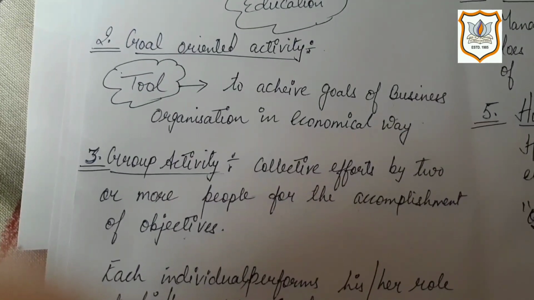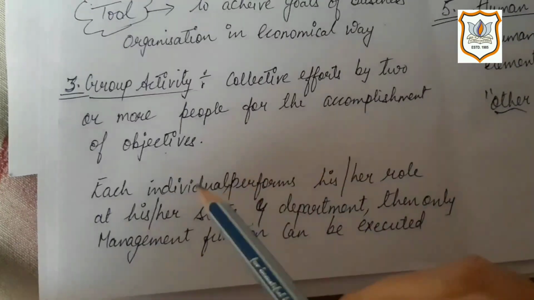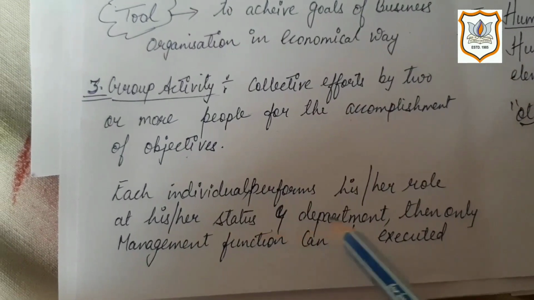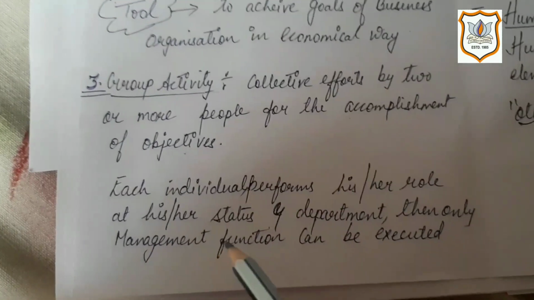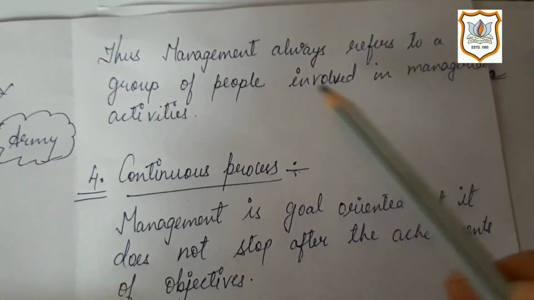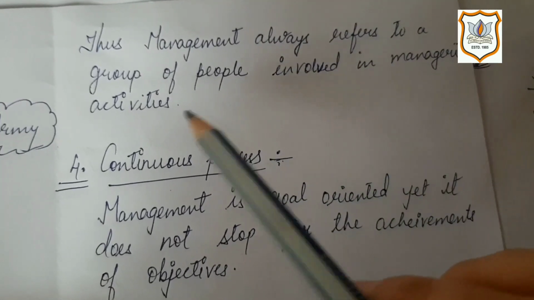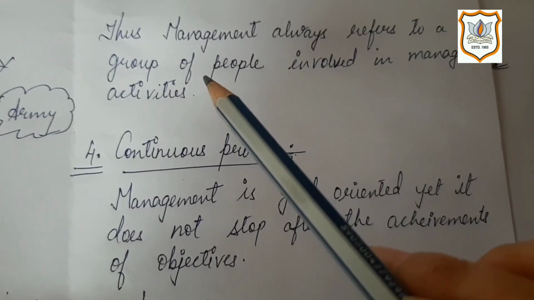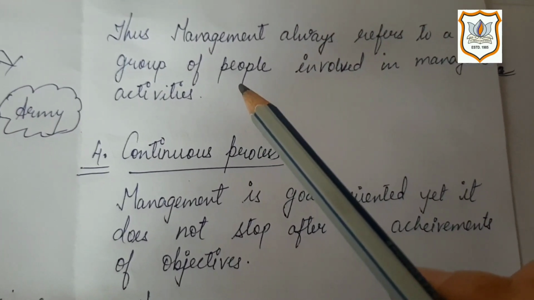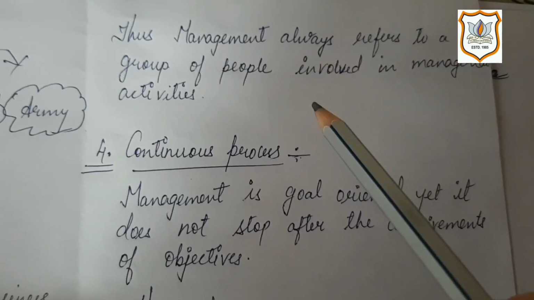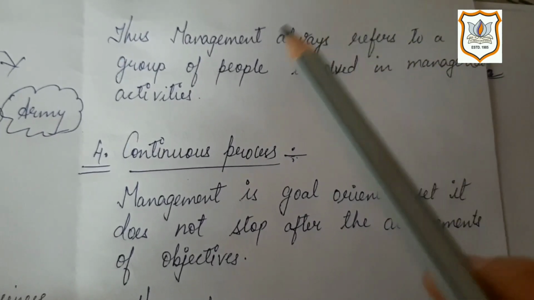So here in management, each individual performs his or her role at his or her status and department, and only then can the management function be executed. Thus, management always refers to a group of people involved in managerial activities. A person alone, like a manager alone, cannot plan, organize and implement everything. You need more than one person for accomplishing the common goal.